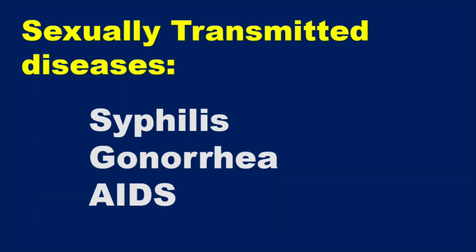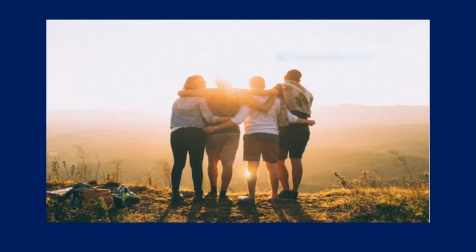We have some diseases that are transmitted by sexual activities. They are called sexually transmitted diseases. Examples of sexually transmitted diseases are syphilis, gonorrhea and AIDS. These sexually transmitted diseases are not transmitted by shaking hands, by hugging, or by walking together.